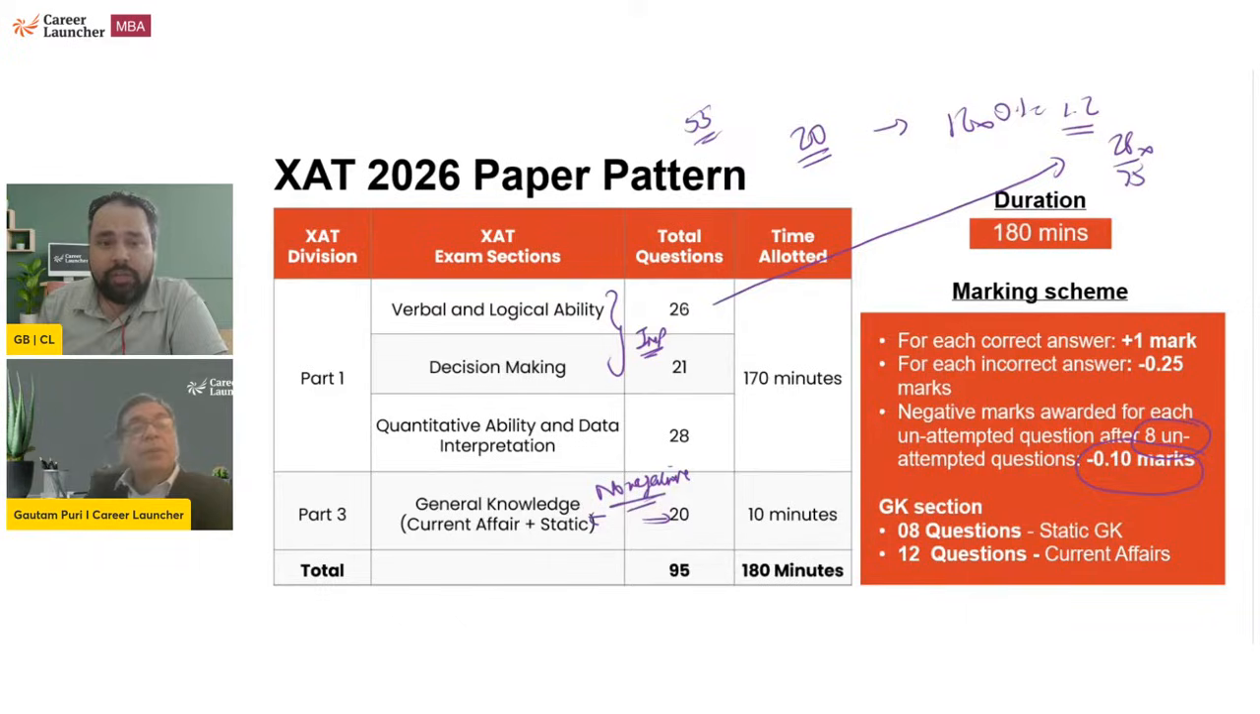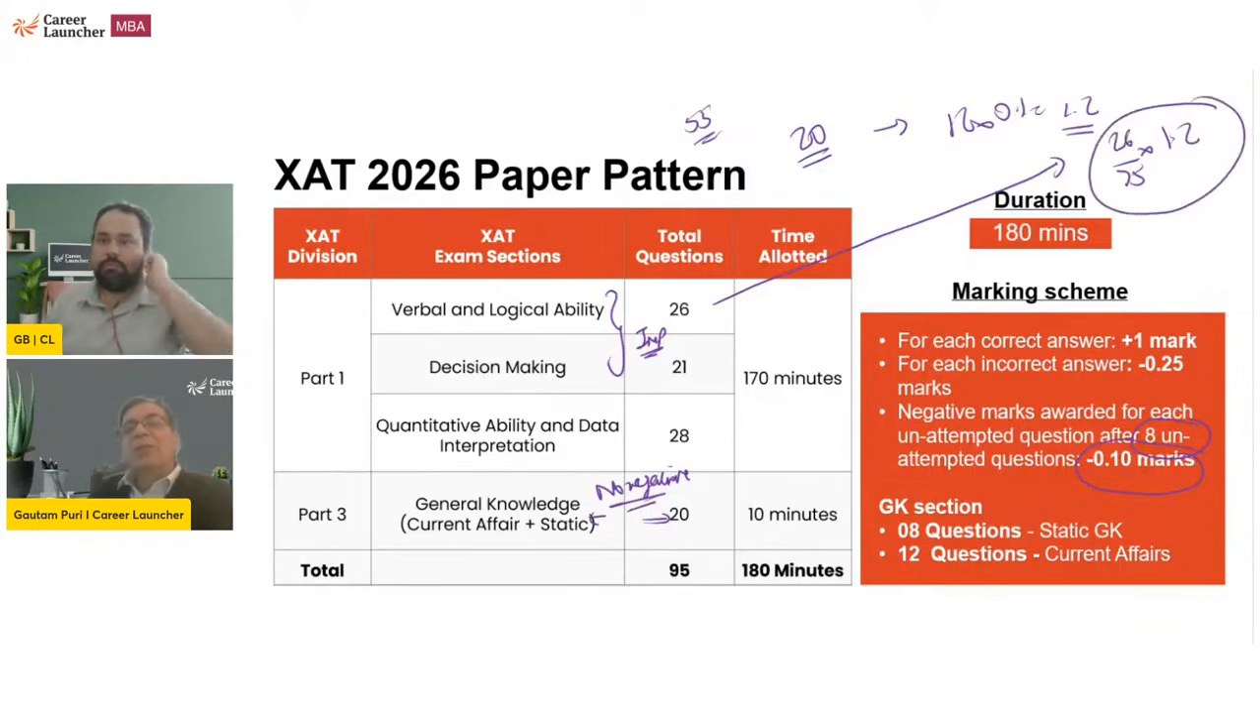It's complicated, but very simply, it's in the ratio of the number of questions per section. They changed it last year itself, so verbal has 26 questions. It becomes 26 by 75 into 1.2, which will be negative for your verbal. Decision making is similarly 21 by 75, and quant is 28 by 75. But roughly, you lose about 0.35 to 0.5 marks in each of the 3 sections.